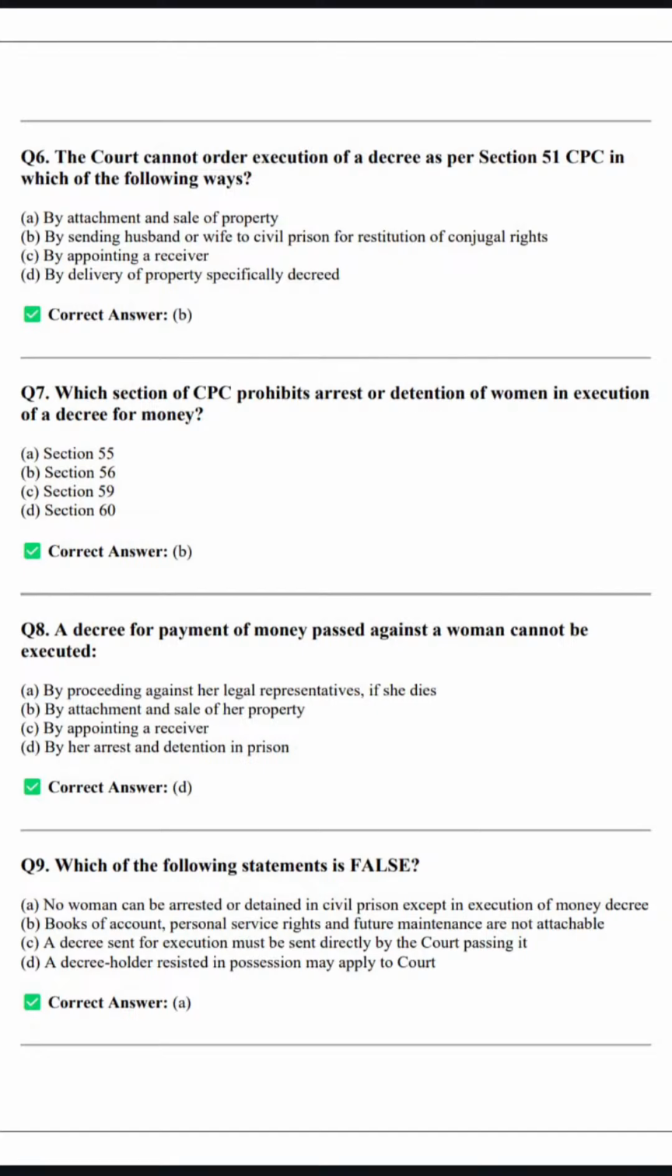Let's move on to question number 6. What does question number 6 say? The court cannot order execution of decree as per section 51 CPC in which of the following ways? We have very clearly seen that in the case of execution of decree as per section 51 CPC, one of these ways will not be followed. So sending husband or wife to civil prison for restitution of conjugal rights is not the correct answer. Let's move ahead.